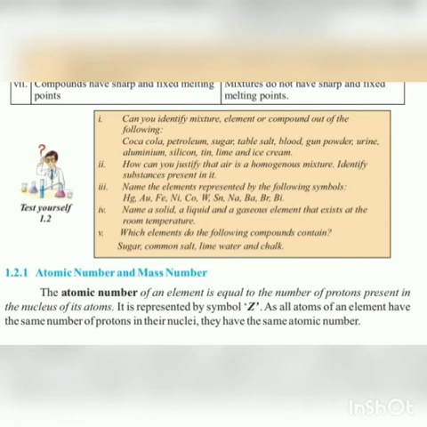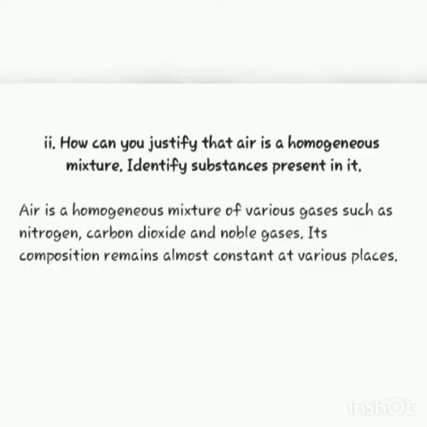Now, our second question is, how can you justify that air is a homogeneous mixture? Identify substances present in it. Mixtures that have uniform composition throughout are called homogeneous mixtures.